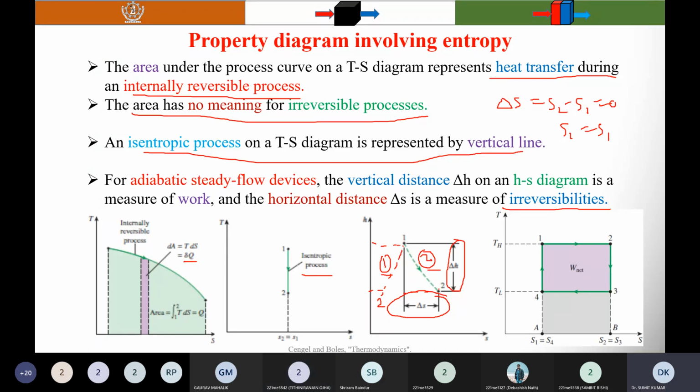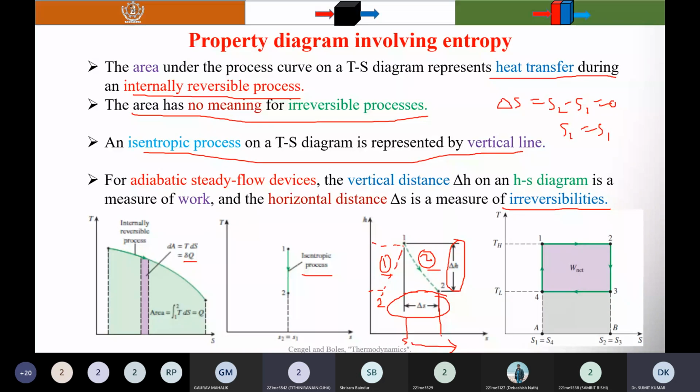What is the principle of increase of entropy? Entropy always increases. If you go from state 1 to 2, you can see that entropy has increased, from S1 to S2.